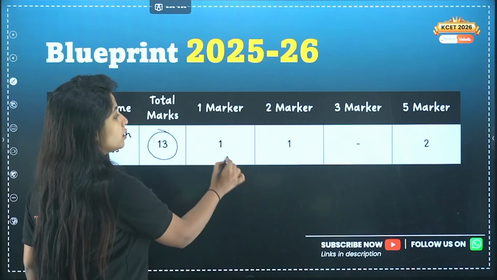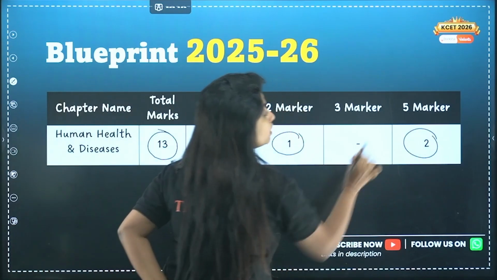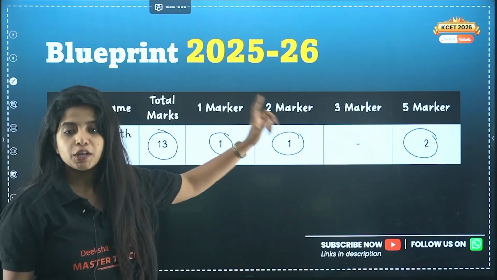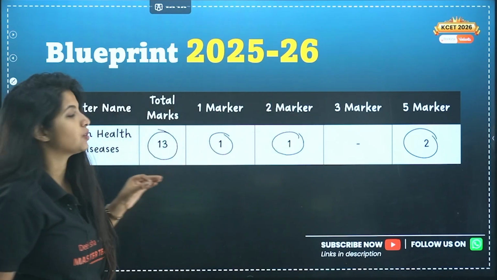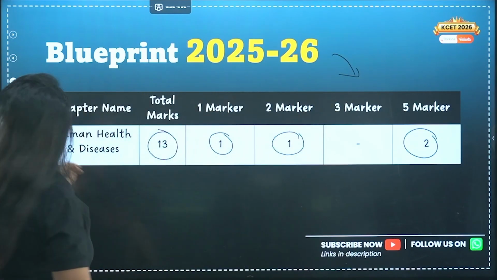And what is the mark distribution like? You'll get 1 one-marker, 1 two-marker, and there will be 2 five-marker questions coming from this chapter. Got it? I hope you got it.